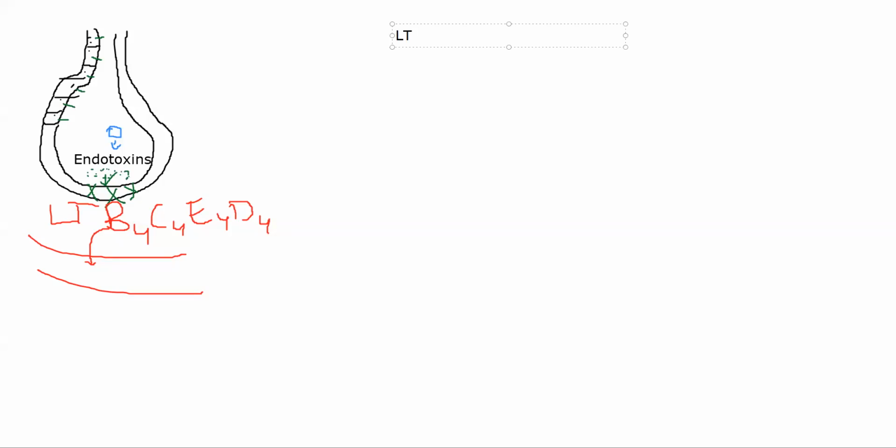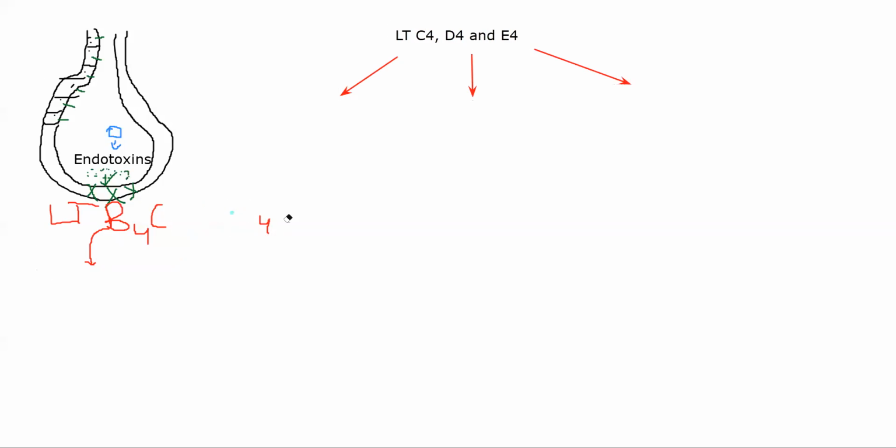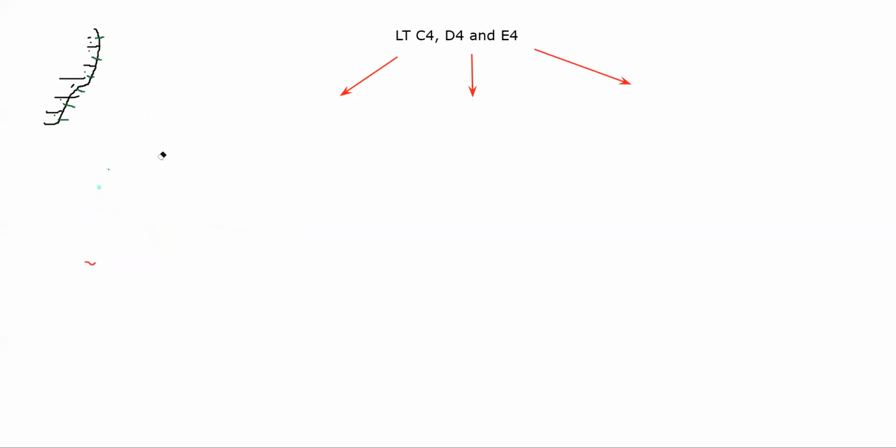You have C4, D4, and sorry, E4. These will in turn do three specific functions. What are those functions? Let us elaborate them like this. For now I'll erase this part on the left, just so that we can describe this in a better way.